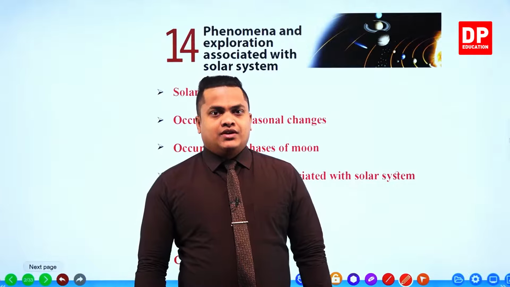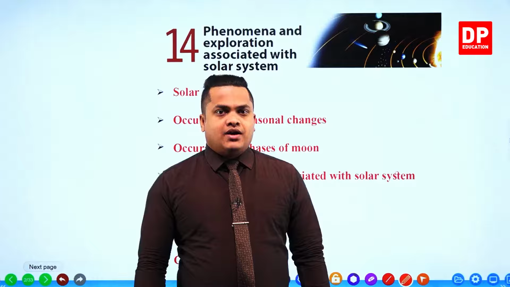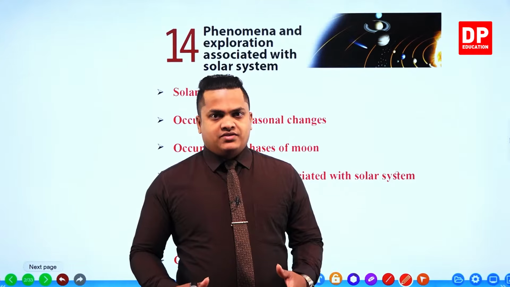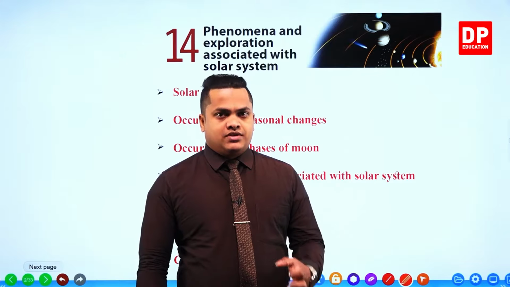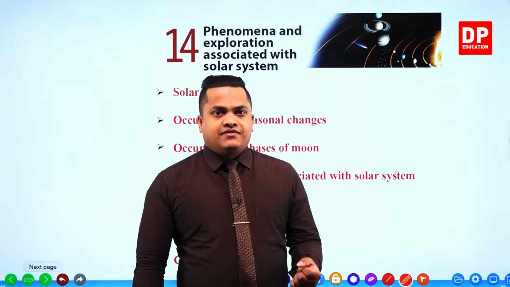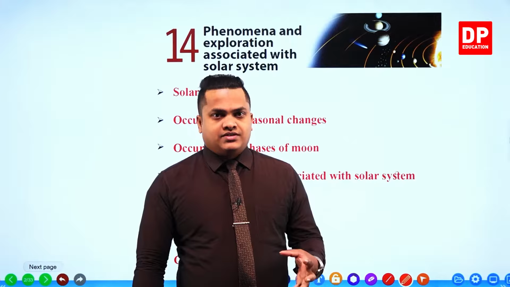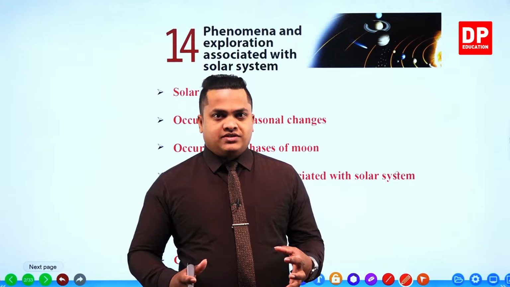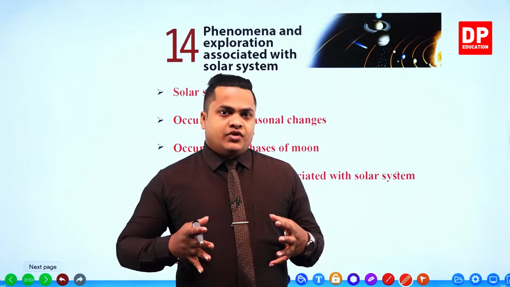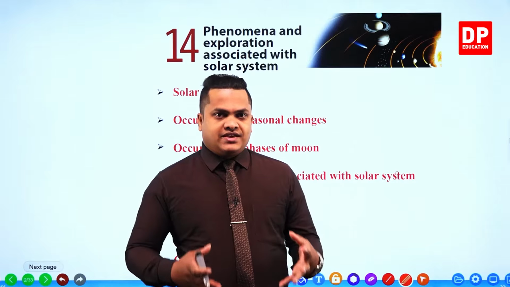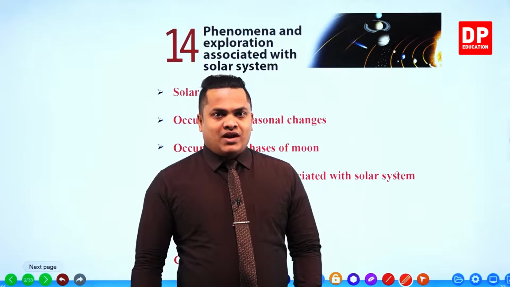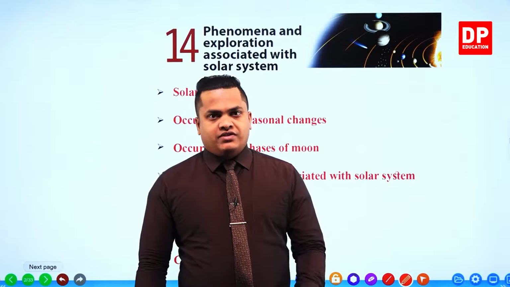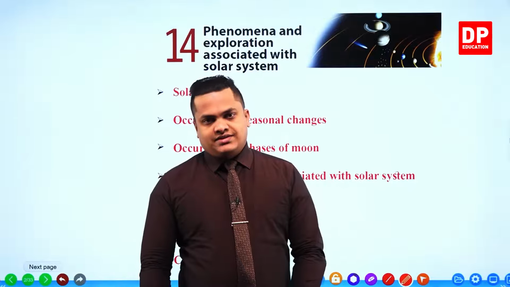The system of planets, including our Earth, can be considered the solar system.